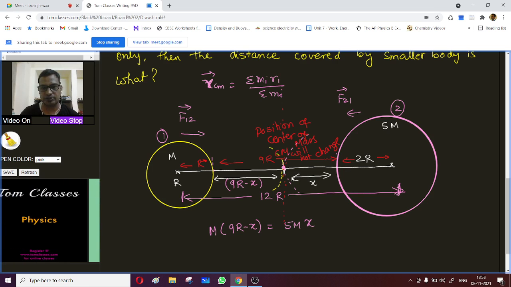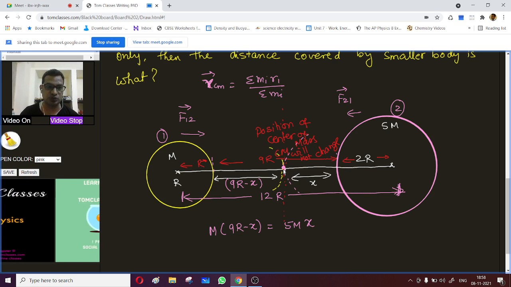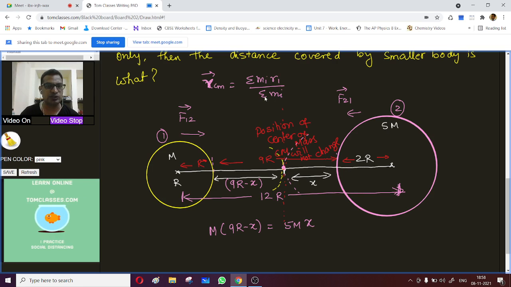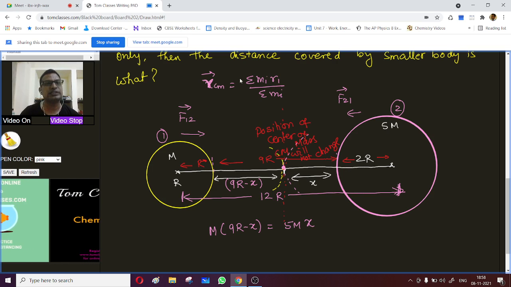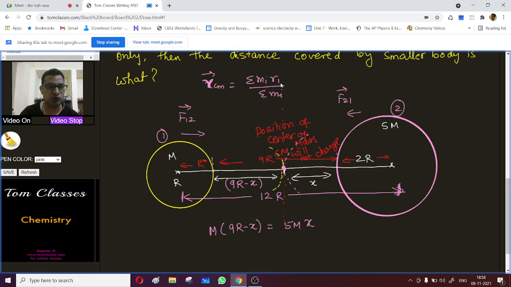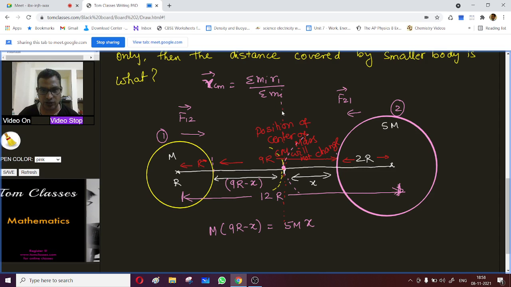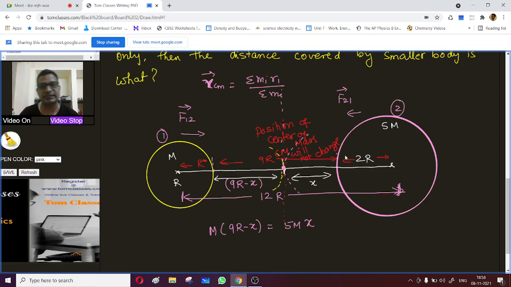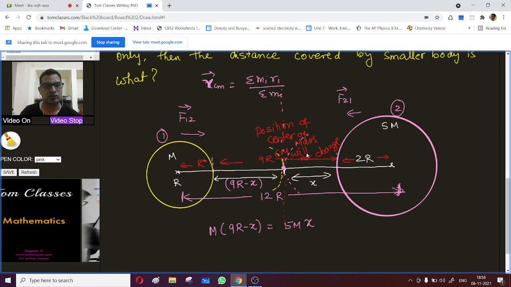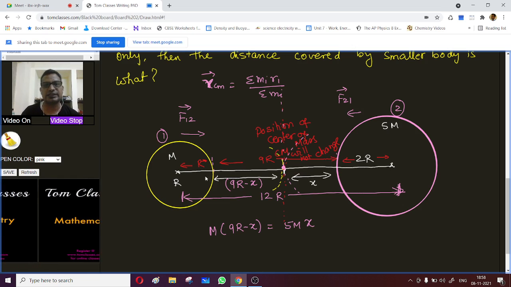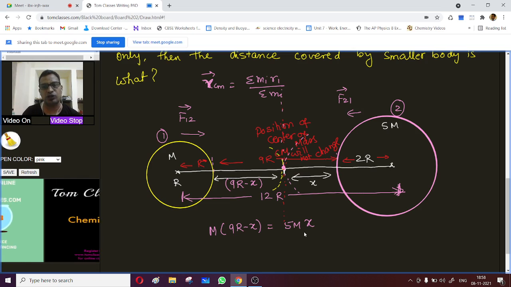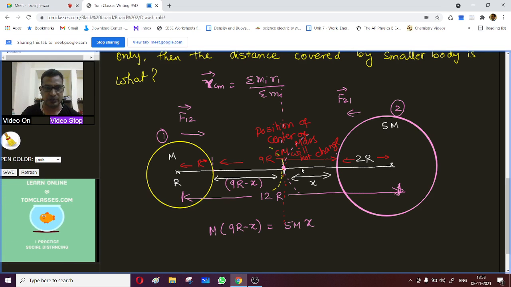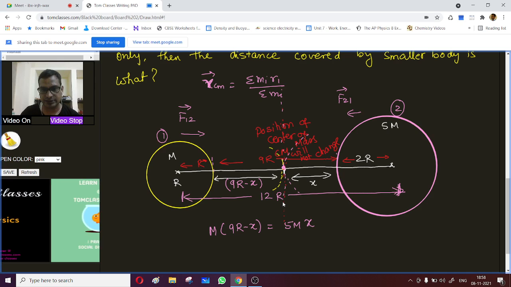Because there is no change in the center of mass position, this component will be 0, so you multiply this with 0. So the summation of mi ri is going to be constant over here. You can assume a coordinate system whose axis passes over this, so this distance is negative and this is positive, right? If you assume it like this, then this moment m into 9r minus x comes out equal to 5m into x, if you choose a system like this.